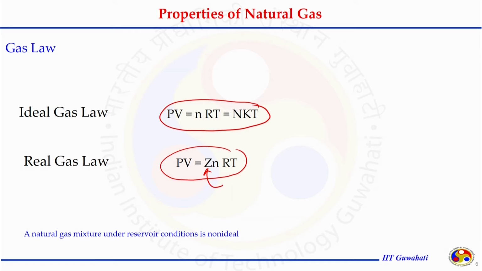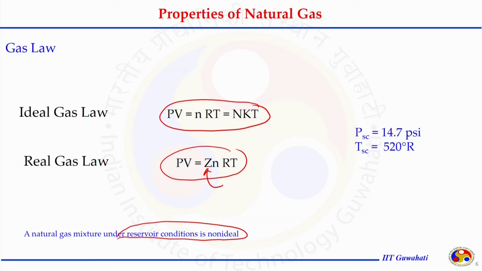A natural gas mixture under reservoir condition is non-ideal. At very high pressure, it is a completely non-ideal gas. When we talk about reservoir conditions, most of the time the information is transferred to standard conditions.